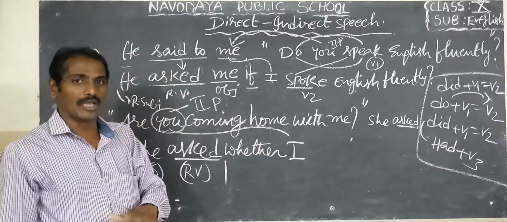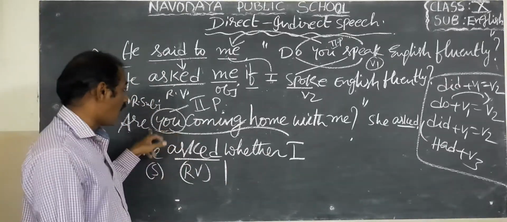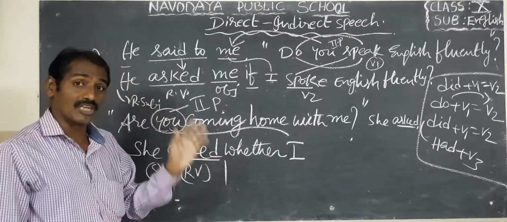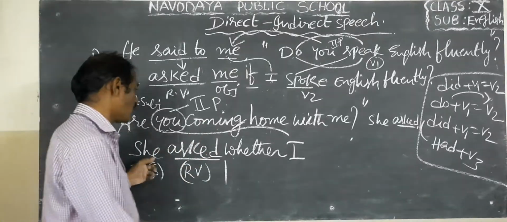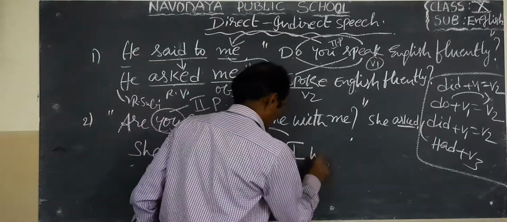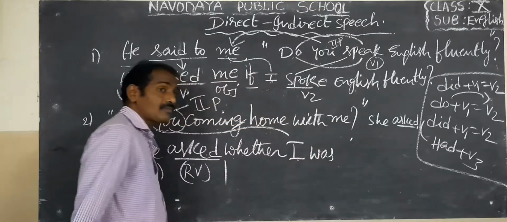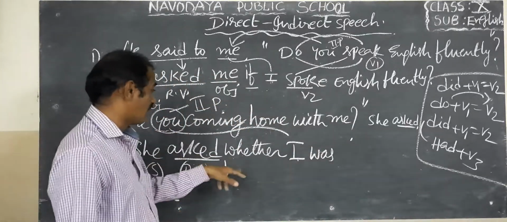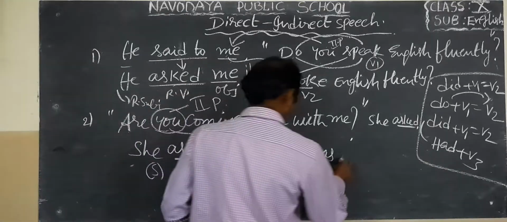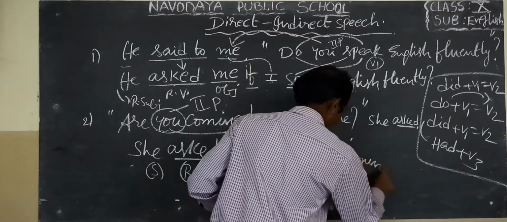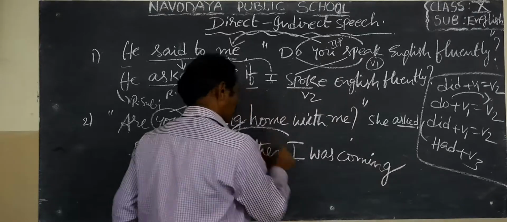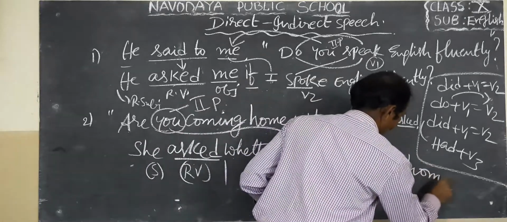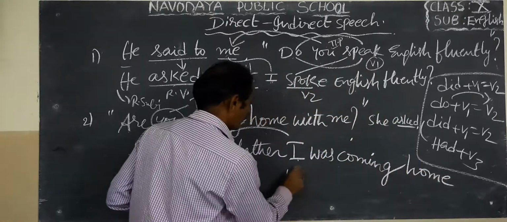All present tense should be changed into past tense. So here, are coming, present condition should be changed into past condition. So she asked whether I was coming home. Here is singular, first person singular. So she asked whether I was coming home with me.